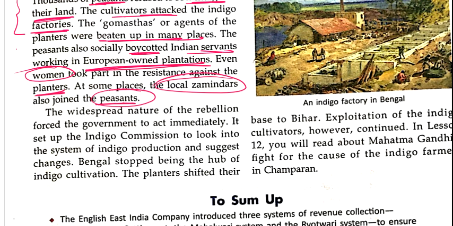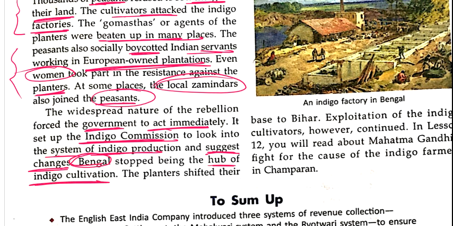The result of this revolt was that the government had to act immediately and take action. They set up a commission named the Indigo Commission, which would look into the system of indigo production, and make whatever changes were required. But Bengal stopped being the hub of indigo cultivation; the farmers of Bengal said that we will not produce indigo anymore.